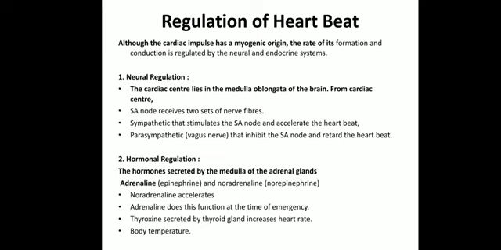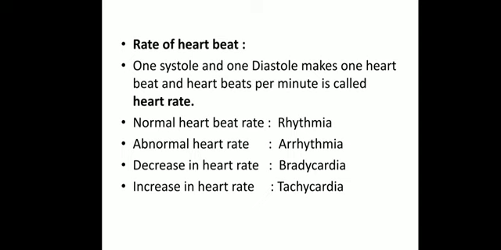Okay, that was about the regulation of the heartbeat. And next is the rate of heartbeat. We know what a heartbeat consists of. It consists of one systole and one diastole. One systole and one diastole make one heartbeat, and heartbeats per minute is called heart rate. Normal heartbeat rate is called eurhythmia, and abnormal heart rate is called arrhythmia. A decrease in heart rate is called bradycardia, and an increase in heart rate is called tachycardia. It may be asked; it's not so important, but still you can go through this.